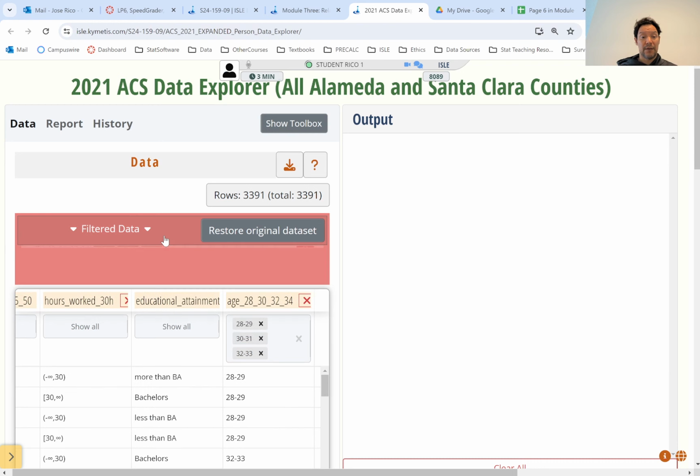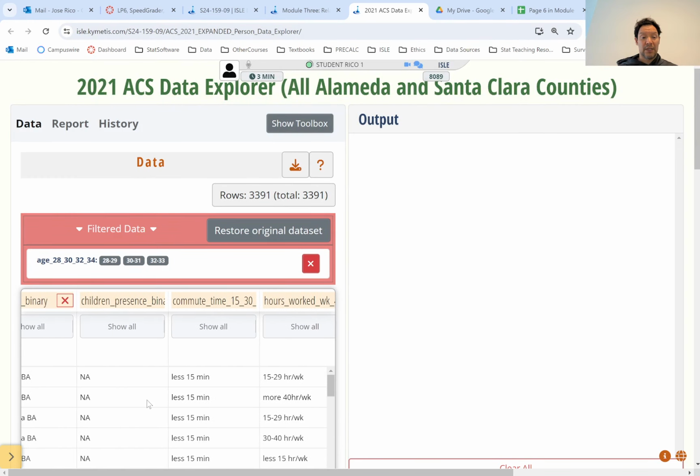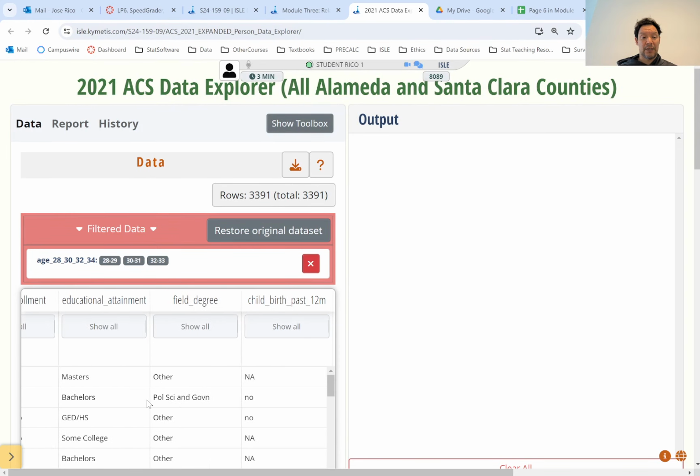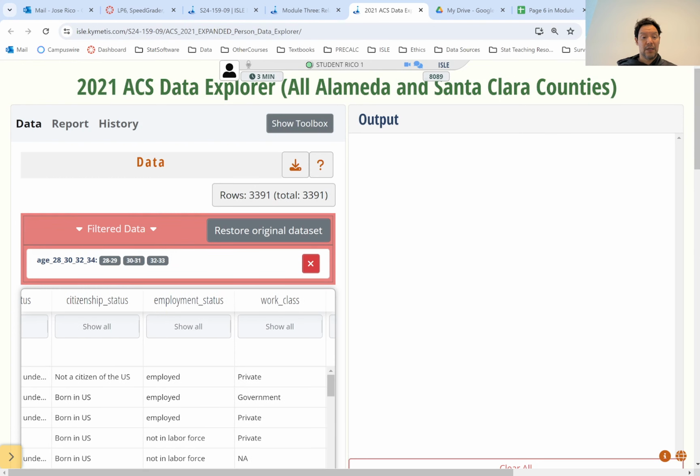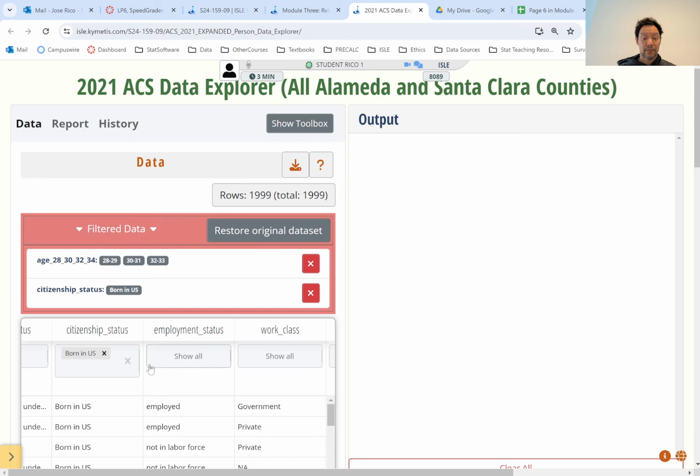So we do our filters for the 3 age brackets. We're going to look at just people born in the US. I hope our student did that. When I was just looking at their work, I didn't really check it first. So let's see. Citizenship status, born in the US. So it should be 1999 rows.